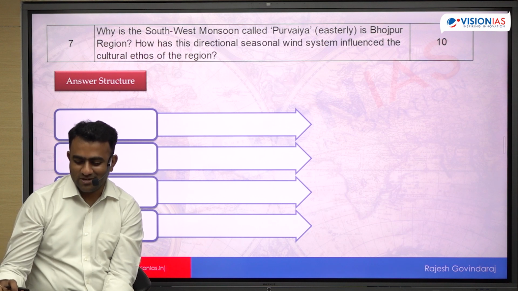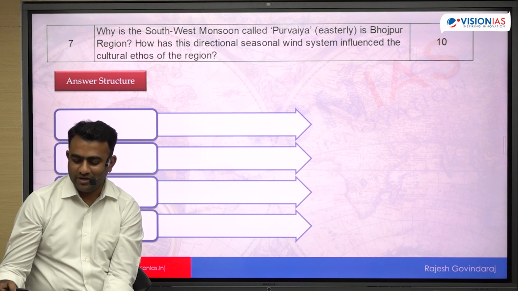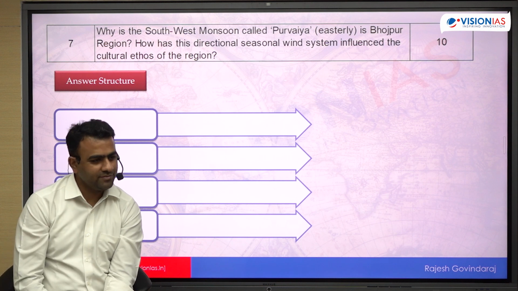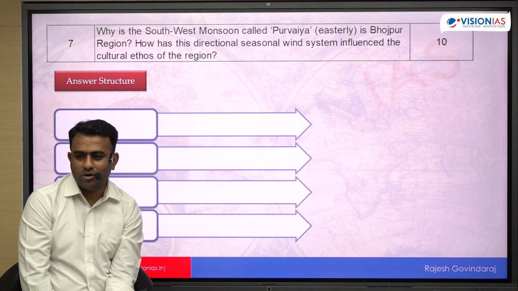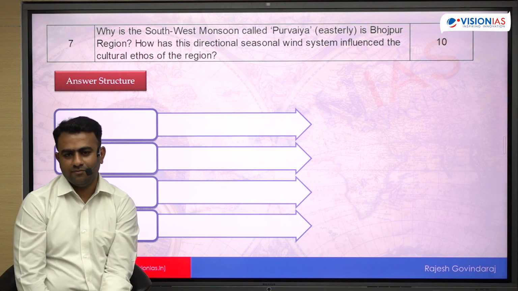You can definitely write this. थोड़ा सा आराम से सोच के लिखना पड़ेगा बस. In the conclusion you can write, so it is not only here, it has defined the entire cultural ethos of all over India. हर जगह में यही है. So the monsoon has become like a proper part of the lifestyle of India, right?